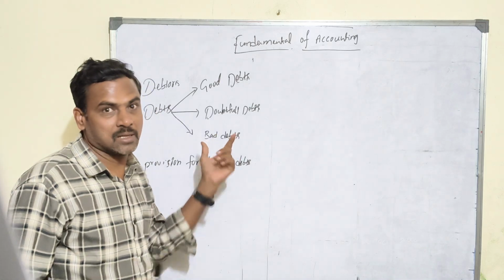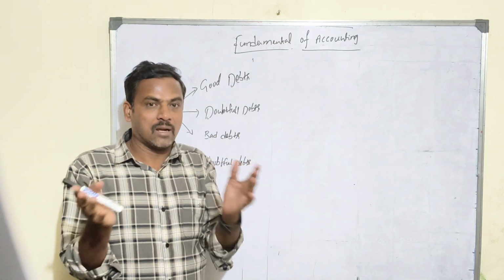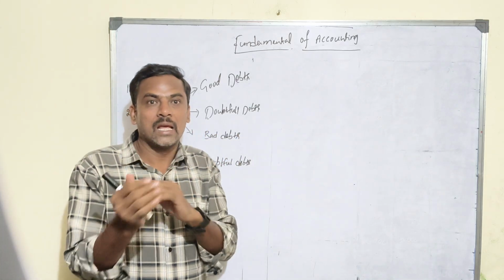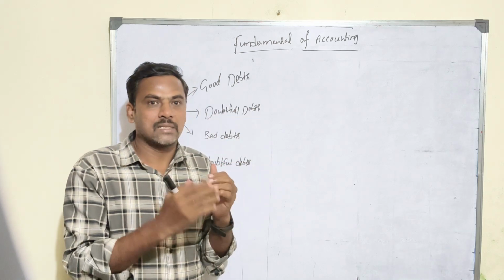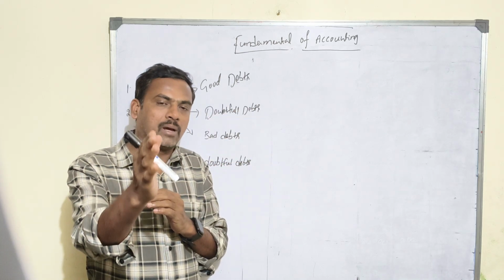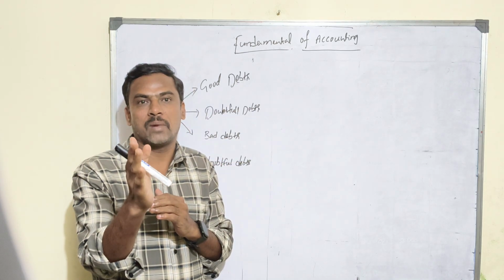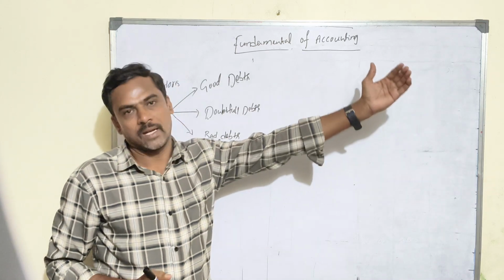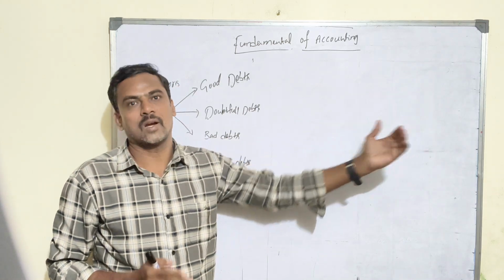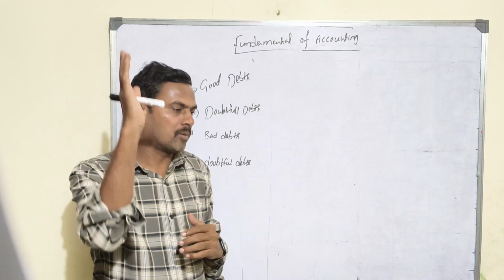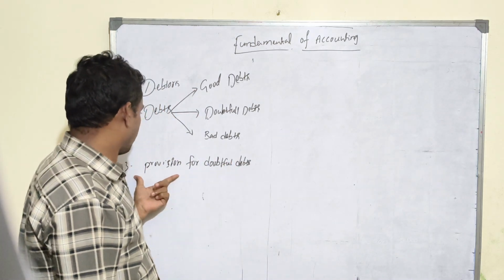And next is bad debt. What is the meaning of bad debts and how will it arise when the company creates bad debts, and what is the impact on the financial statement? Which financial statements? It can be the profit and loss account and the balance sheet, which we're going to talk about in detail further.